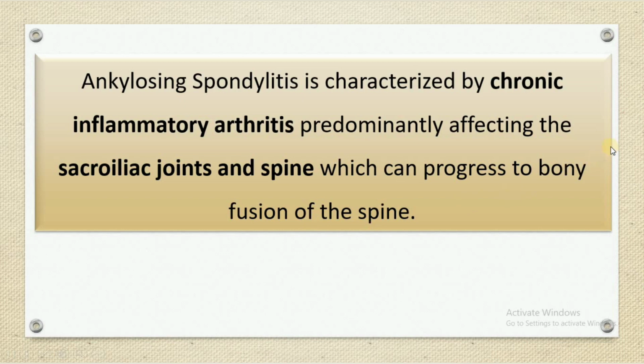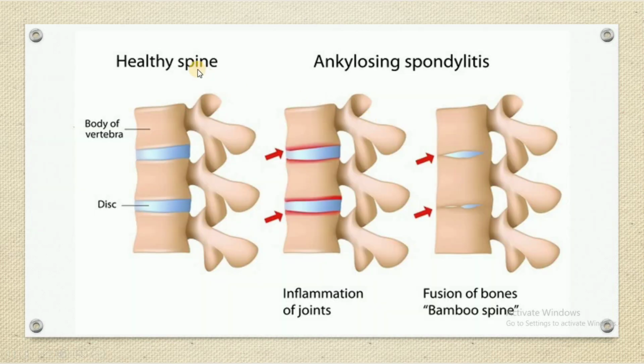fusion of the spine. So that's how a healthy spine looks like. This is a healthy spine. There is the body of vertebra, these are spines, right? And in between there is a disc.